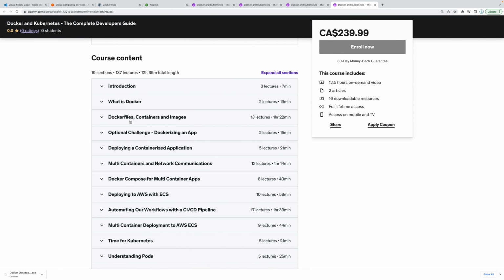Docker is an open source containerization platform. So remember, containers are the food trucks. They're the things that allow us to run our app in isolation. It enables developers to package applications into containers, standardized executable components, combining application source code with the operating system libraries and dependencies required to run that in any environment. So that, in essence, is what Docker is.